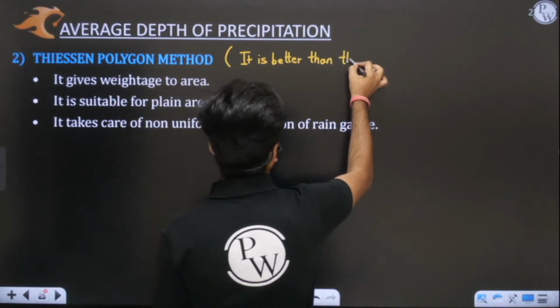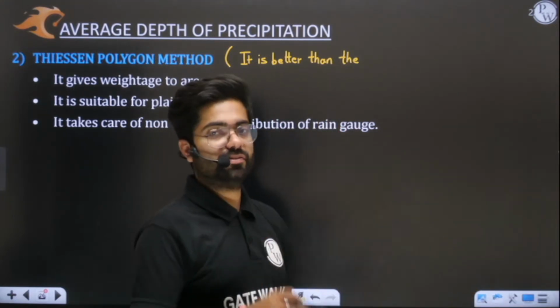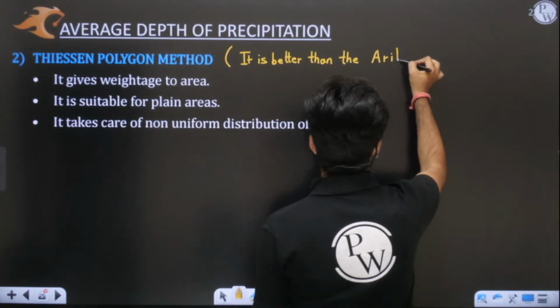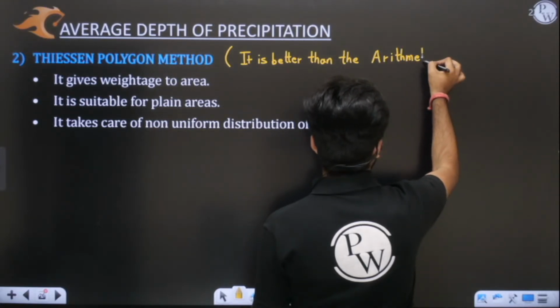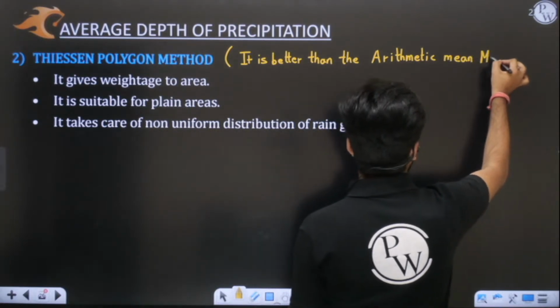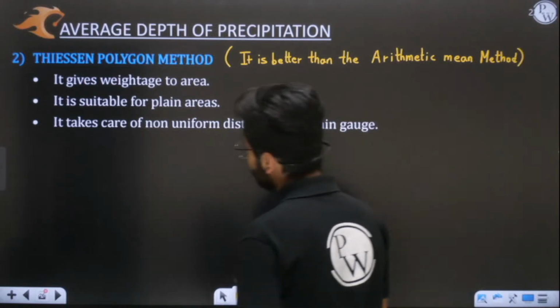Now, sir, what do we do in this? How is it better, sir? Can you tell me how this method is better than the previous one? It is better than the arithmetic mean method. But sir, how and why? I want to know both.